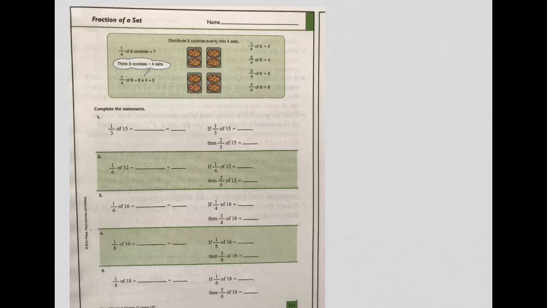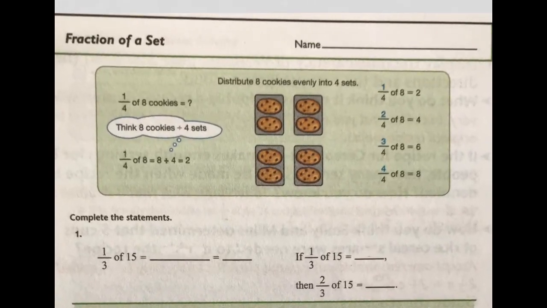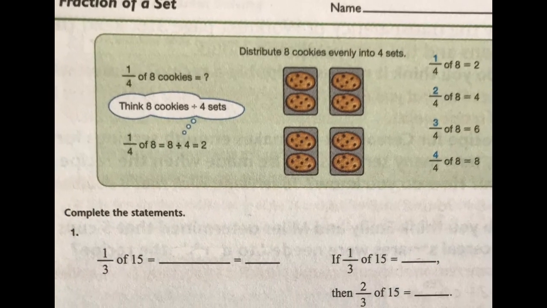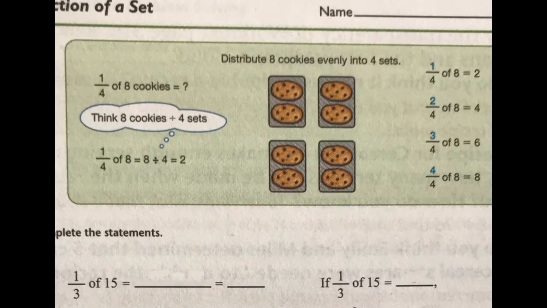All right, so let's take a look at the example at the top. They have 8 cookies, and they have them already divided, but let's not look at that. Let's just look at how there are 8 cookies. And if you look over here, they want to know what is 1/4 of those 8 cookies.